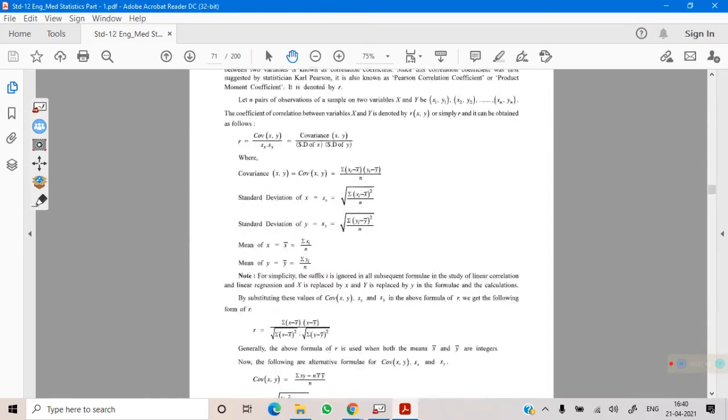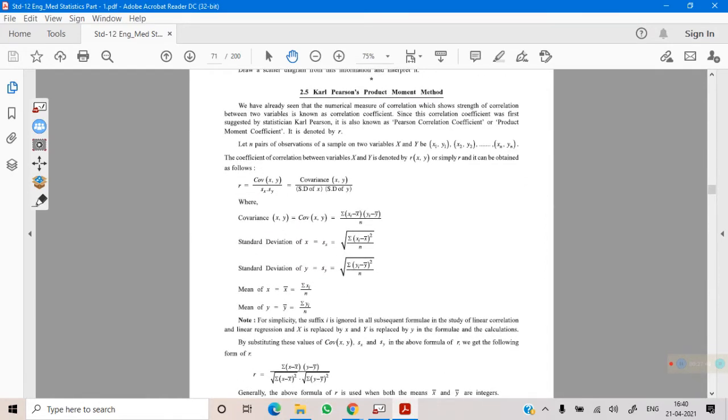Now, Karl Pearson's product moment method. This is the most important one. From this method, the sums will be asked generally in 2 mark and 5 mark. This method will also be helpful in your third chapter. So your second chapter and third chapter are interrelated. If you are able to solve second chapter, then and then only you will be able to understand the third chapter.